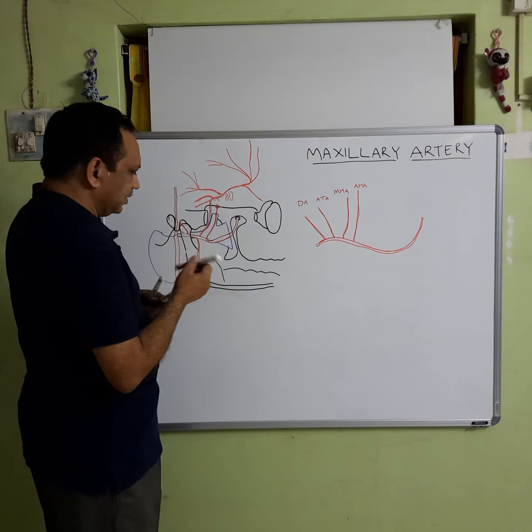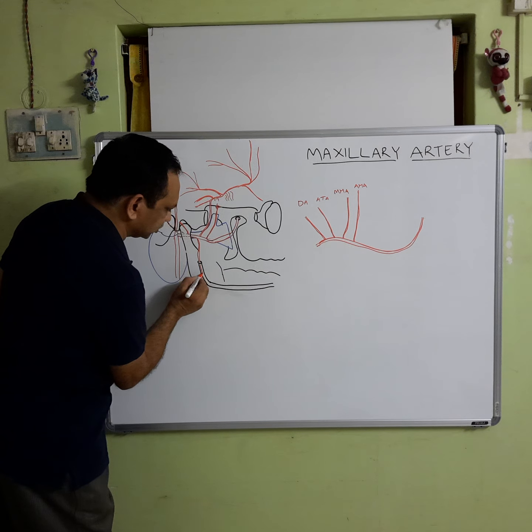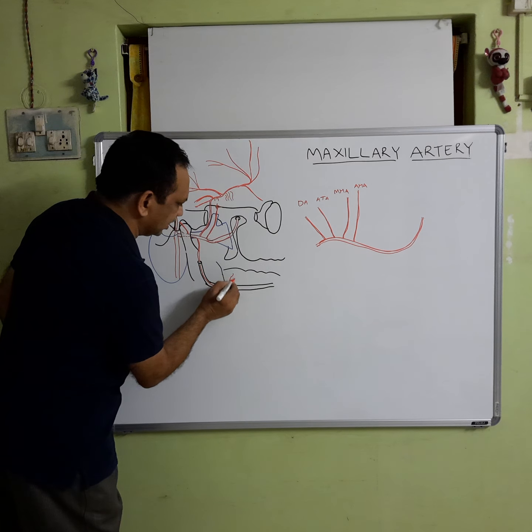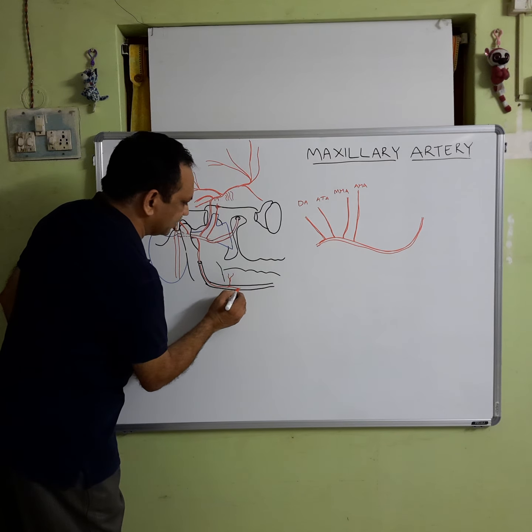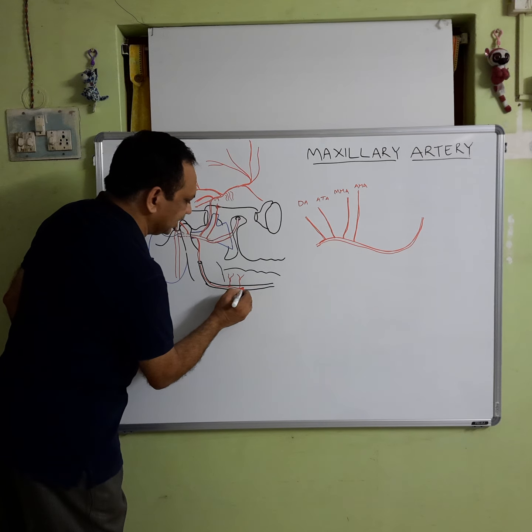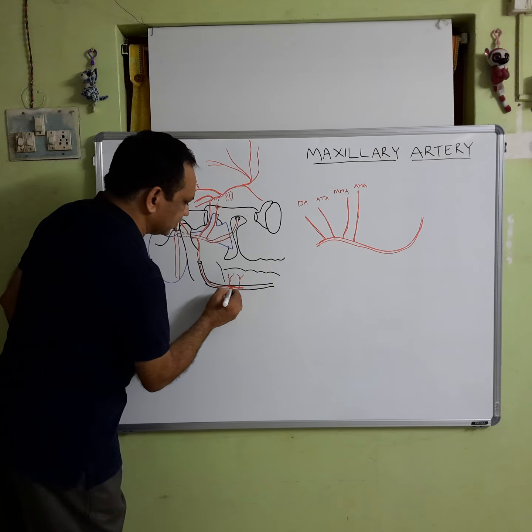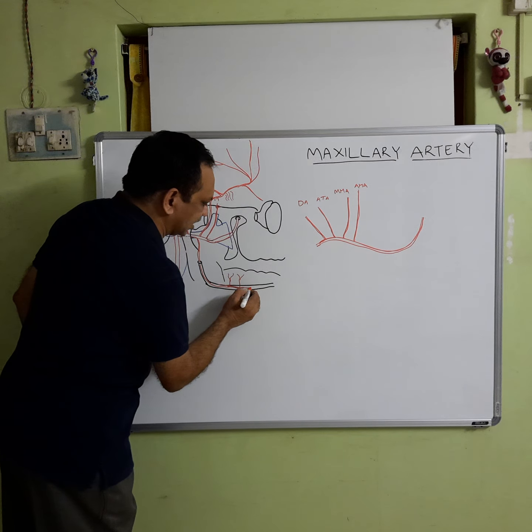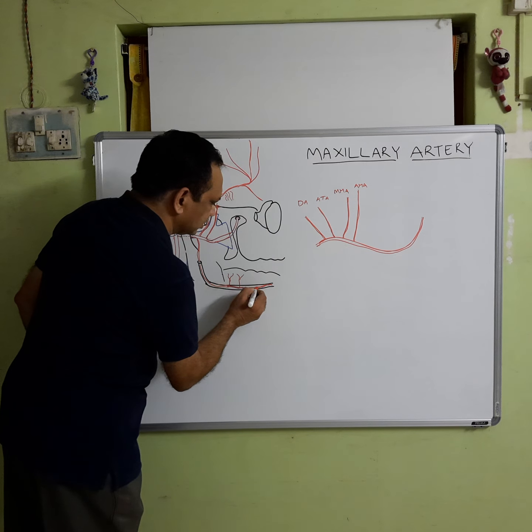which supplies blood to the molar teeth and premolars along with the gums surrounding them. So, after that it passes in the same canal.